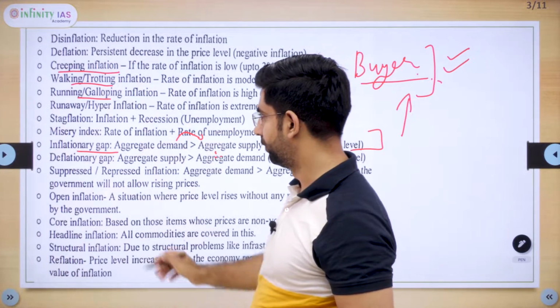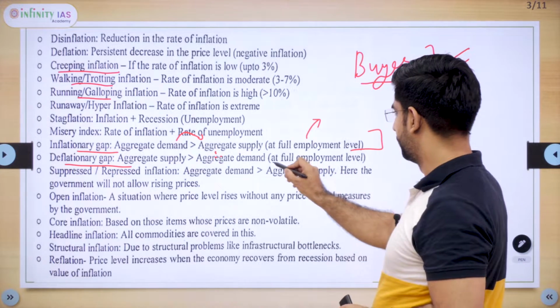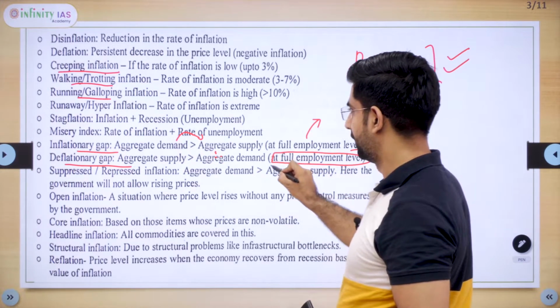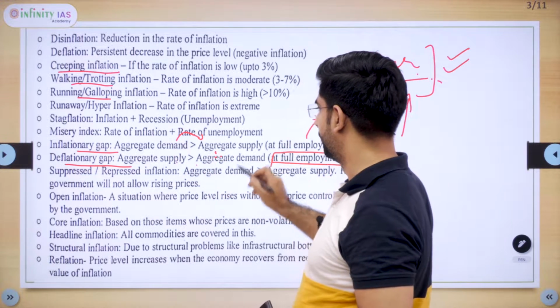Next key term is deflationary gap. It is also at the full employment level. But what happens here? Aggregate supply is more than aggregate demand.